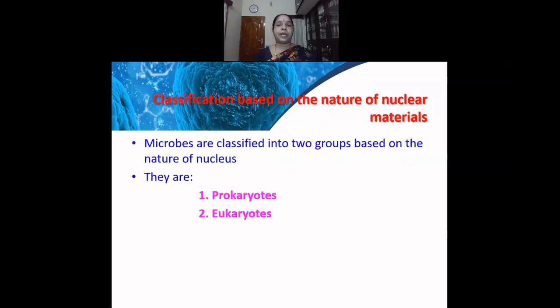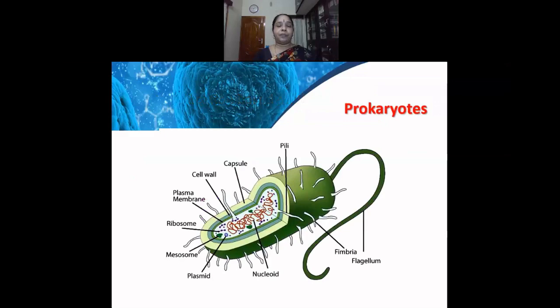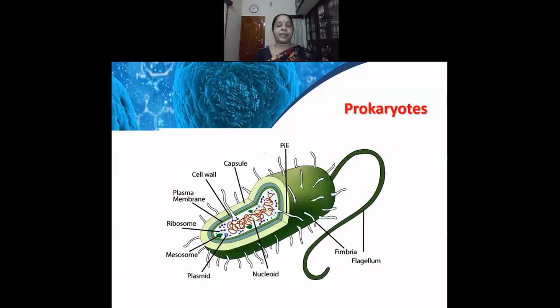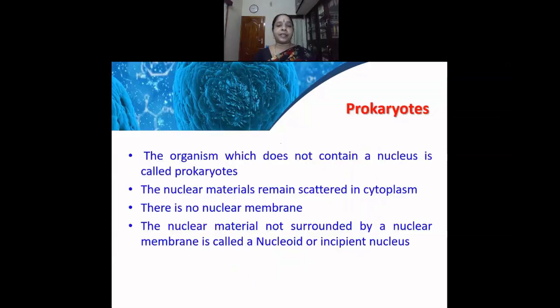Classification based on the nature of the nuclear material. Based upon the presence of the nuclear material, the microbes are classified into two groups. They are the prokaryotes and the eukaryotes. This is the figure of the prokaryotes. So the prokaryotes are the organisms which do not contain a nucleus, and it is called as the prokaryotes. In this figure, we find that there is no nucleus, but in the place of nucleus, we have only nucleoid. And the nuclear material remains scattered in the cytoplasm.